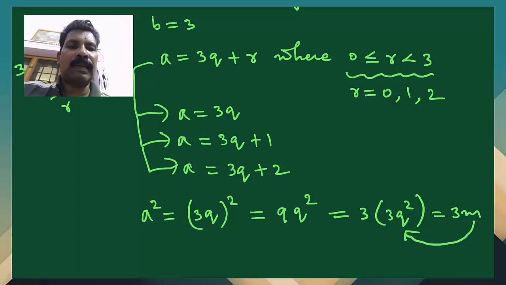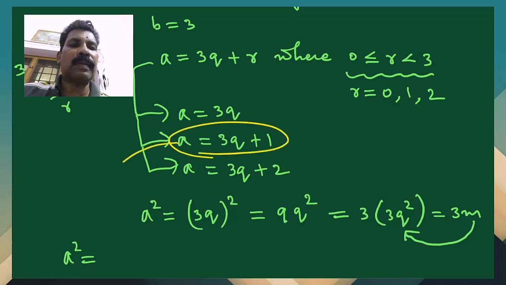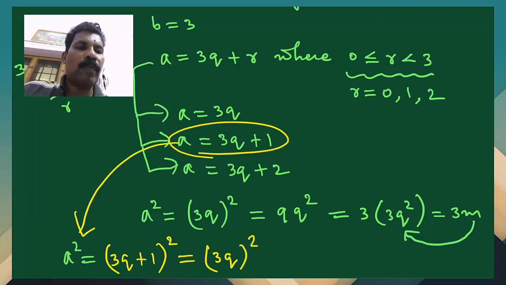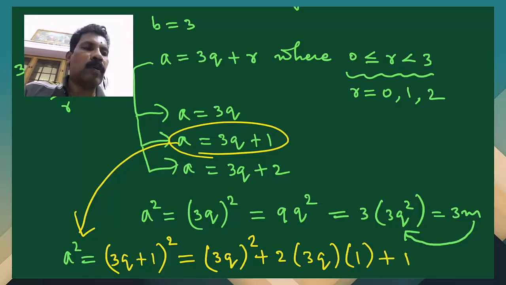Then go for the second case. In the second case, we are going to square it. That is 3q plus 1 the whole square, isn't it? So using the a plus b whole square formula, we can expand. That is 3q whole square, then plus 2 into ab, 3q into 1, plus b square means 1 square, isn't it?